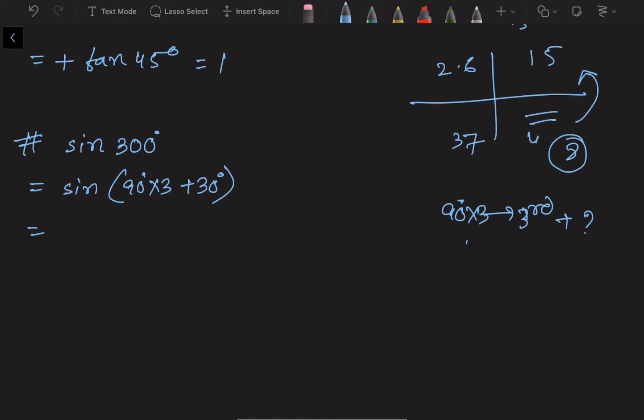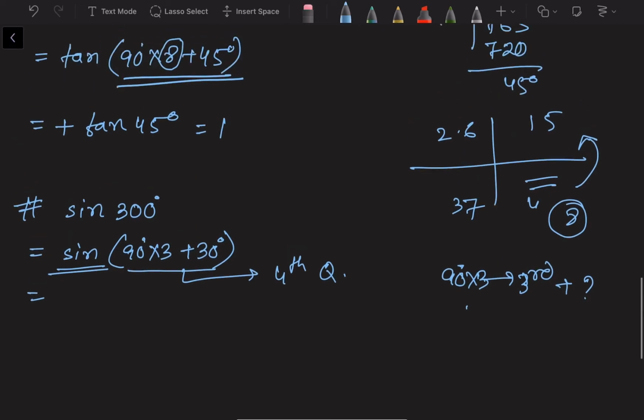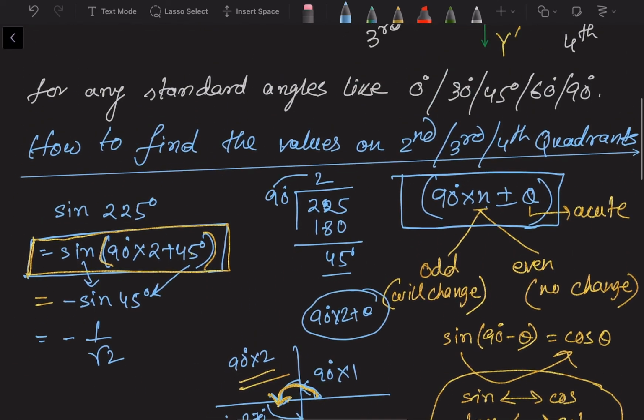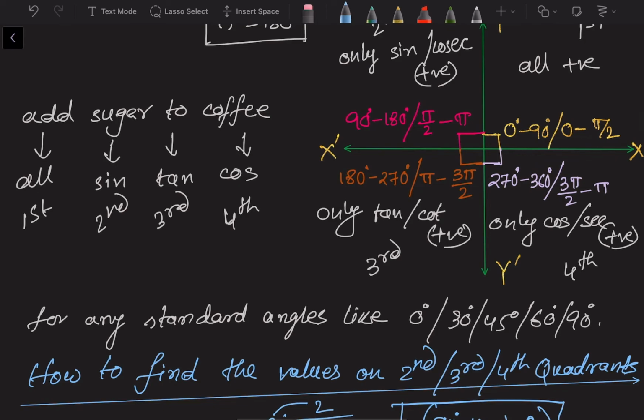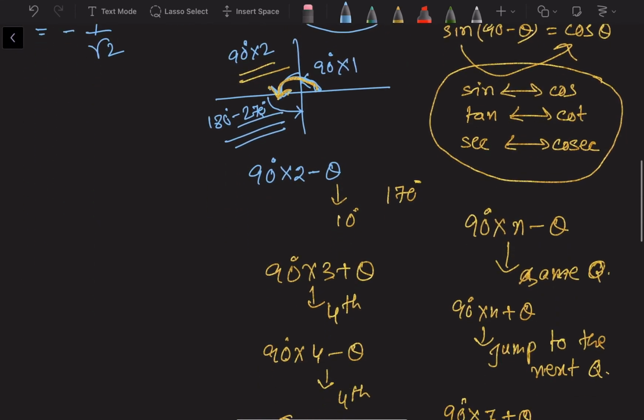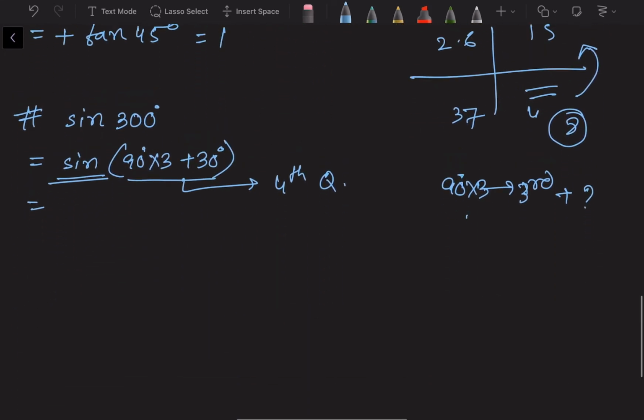That means the whole angle lies in the fourth quadrant, and in the fourth quadrant we are changing the sign, na? In the fourth quadrant sine is negative, since in the fourth quadrant only cos and sec are positive.